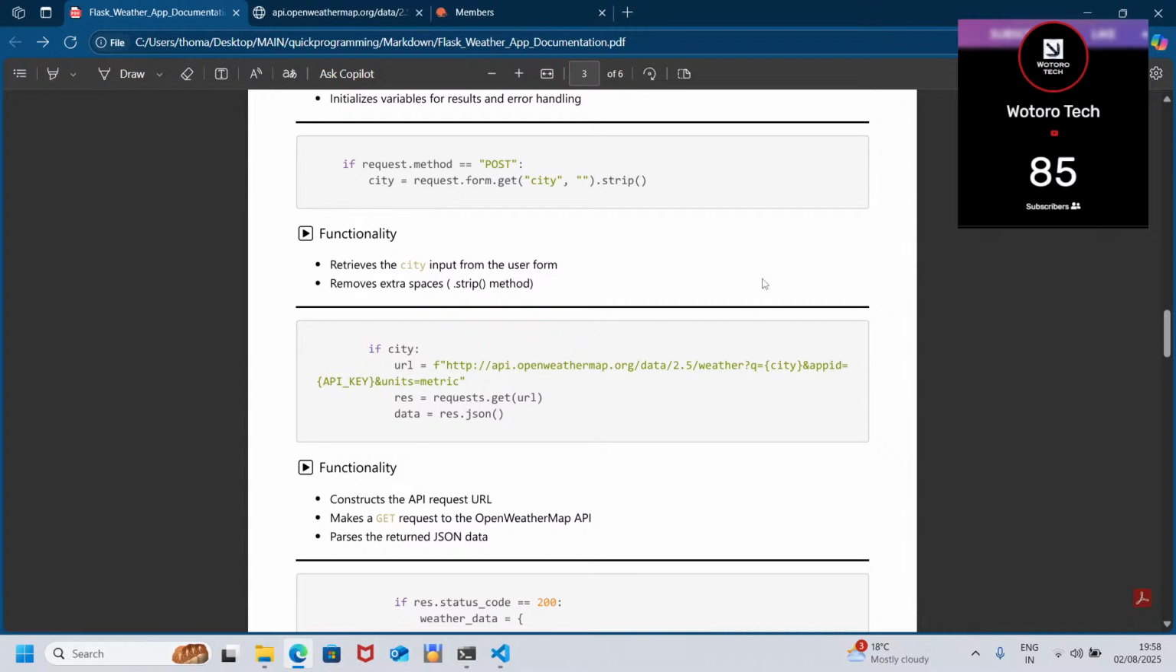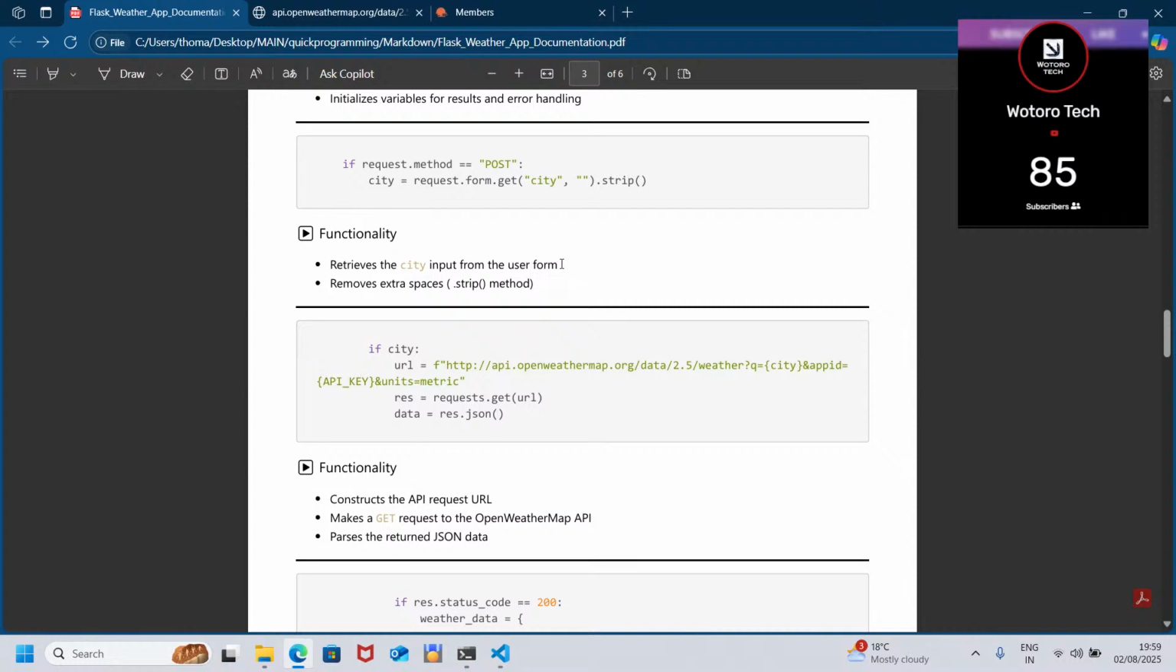whether it matches with the, remember we need the users to input the city. So we are going to see whether the user's input matches the cities from the Open Weather Map API. So this is where the if statement comes in, the conditional. As for the functionality of these two lines of code, it retrieves the city input from the user form.